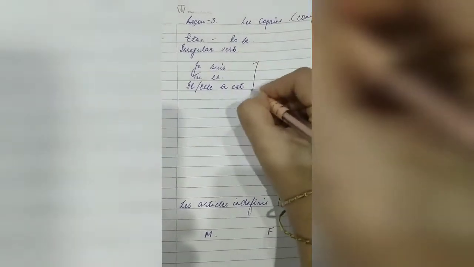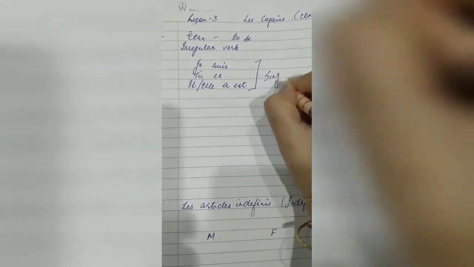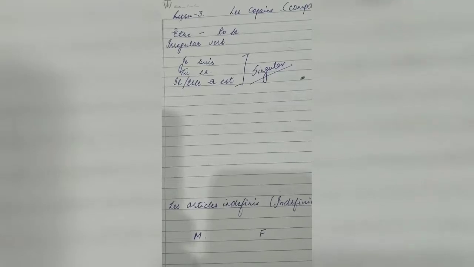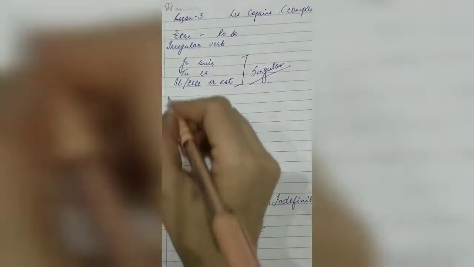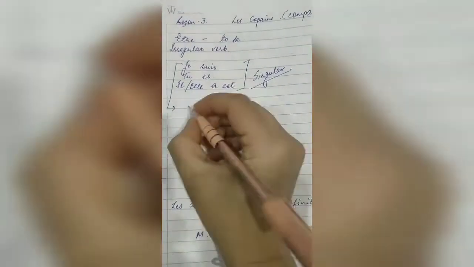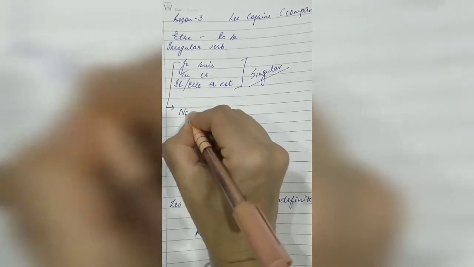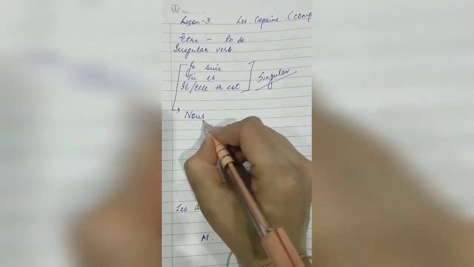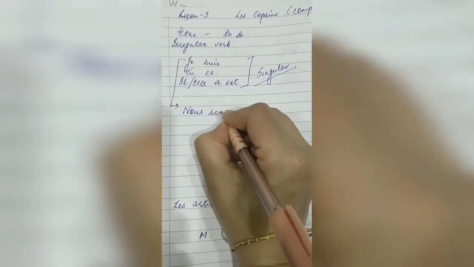Now three of them are singular subject pronouns. Now if we change this singular into plural, what is the plural of je? Je means I. What is the plural of I? We. Now what is we in French? Nous. Then if I want to say we are, what am I going to say? Nous sommes, which means we are.